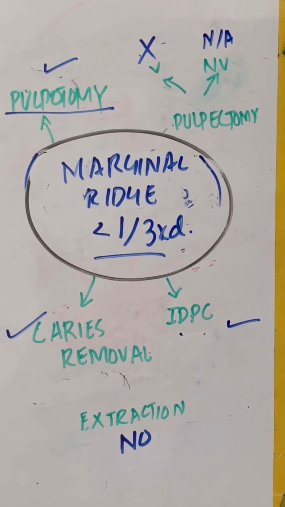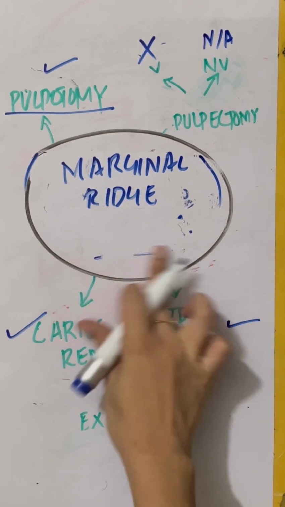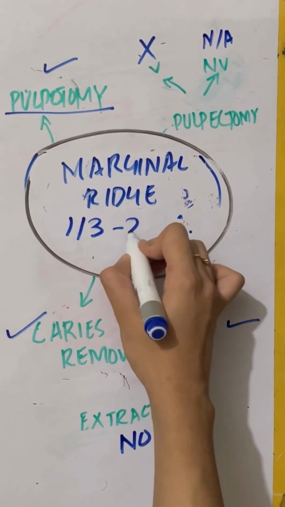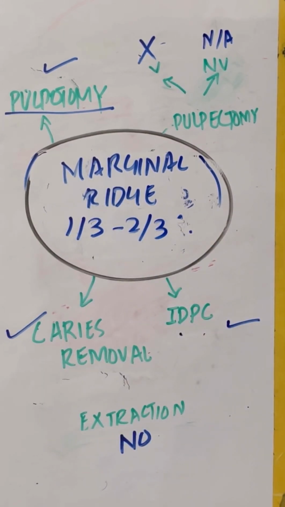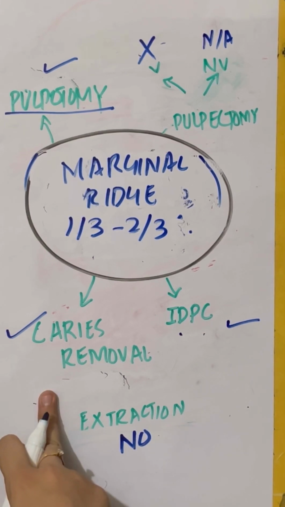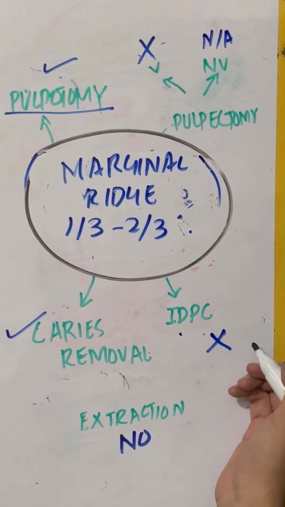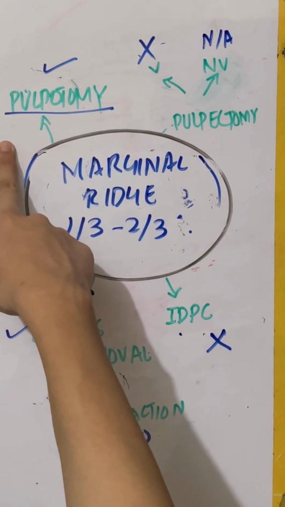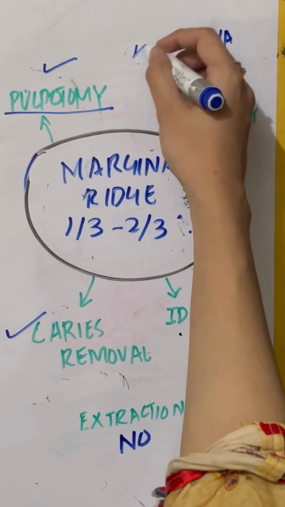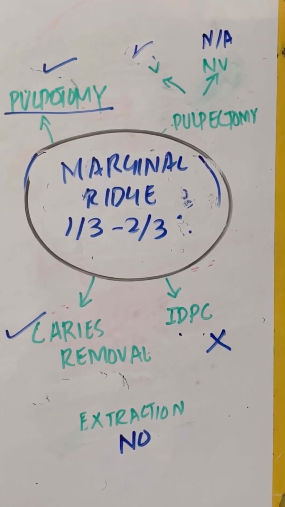Then, if the marginal ridge breakdown is between 1/3 and 2/3, then what will we do? Yes, we will go for caries removal. The indirect pulp capping is not suggested. Then we will not go for direct pulp capping. Yes, we will go for pulpotomy. We will go for vital pulpectomy. Then the non-vital pulpectomy is non-applicable, and we will not go for extraction either.